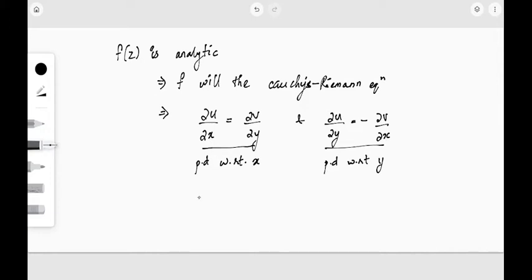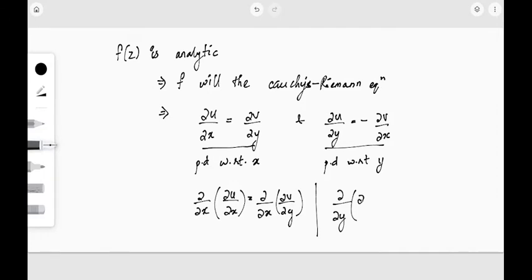So I get dou by dou x of dou u by dou x equal to dou by dou x of dou v by dou y, and dou by dou y of dou u by dou y equal to minus dou by dou y of dou v by dou x.